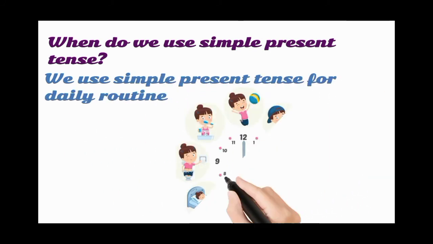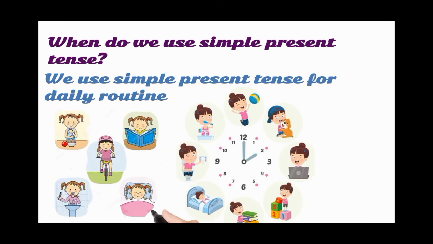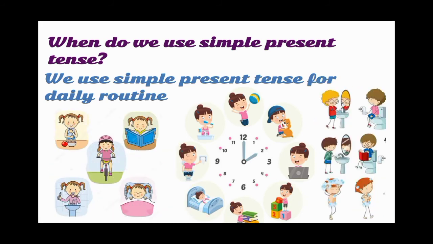When do we use simple present tense? Simple present tense we use for discussing daily routine, what we do every day, like reading, brushing our teeth, waking up early in the morning, bathing ourselves, going to the washroom. For telling about habits.